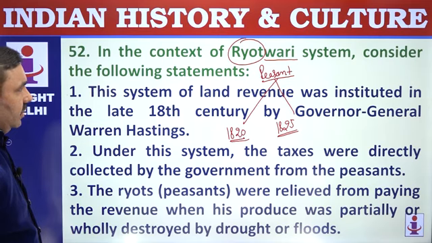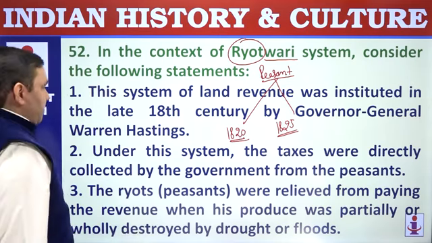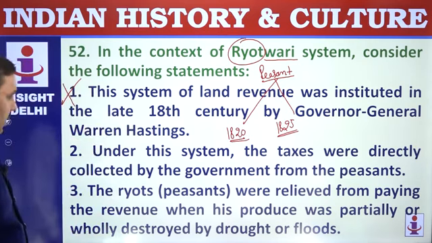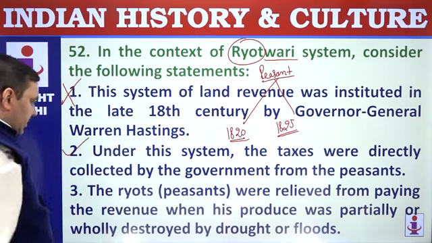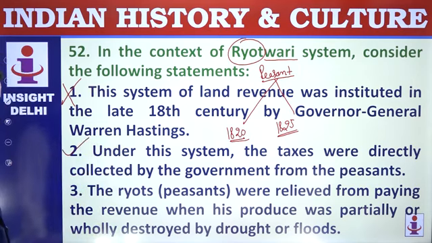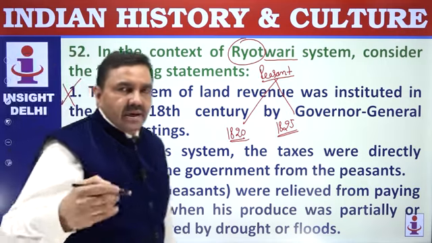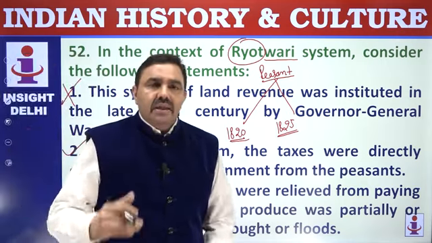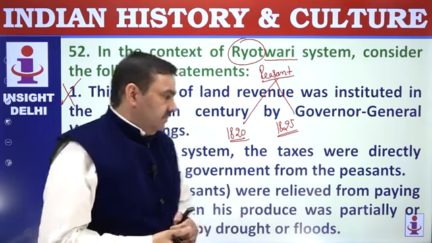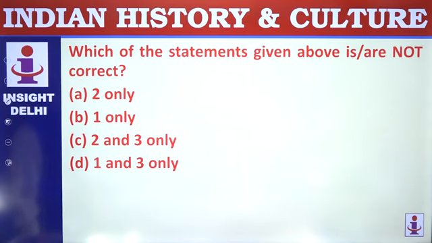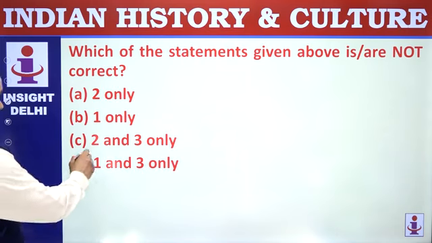This system of land revenue was not instituted in the late 18th century by Warren Hastings in any way. Under the system, the taxes were directly collected by the government from peasants, that's correct. The Rayats were relieved from paying the revenue when his produce was partially damaged? There was no such protection. These protections were added later on, and then you will link them with the Kheda Satyagraha. But that's a later change, not here in the beginning. Only 2 is not correct, 1 and 3.